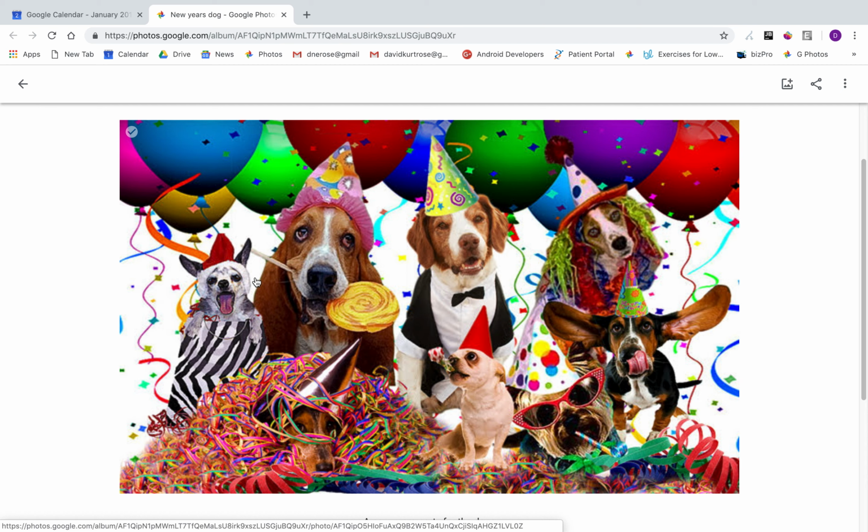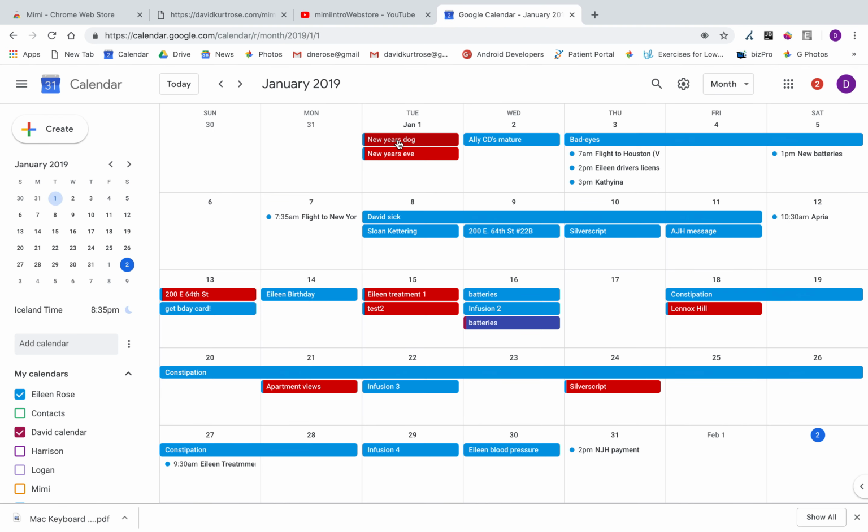Mimi makes all this happen. You go to some event like this party, or you do something you're passionate about. You take photos and videos. Later, you create a Google Photos album. You click Mimi, and she preserves that memory forever in a calendar entry. We could do this all day, but you get the idea.